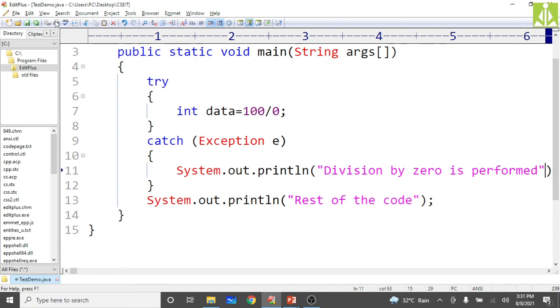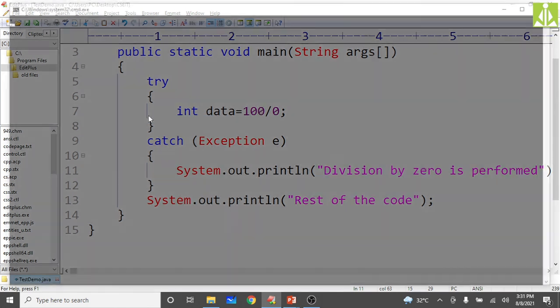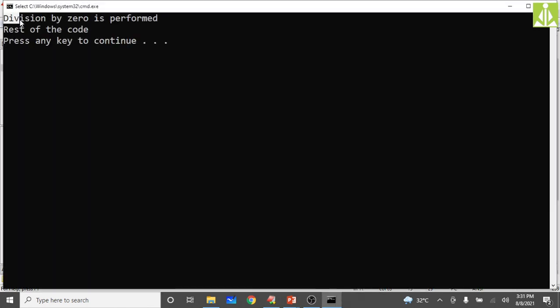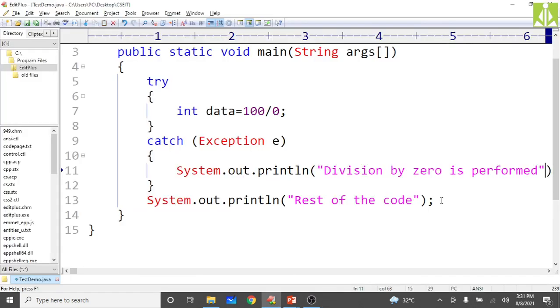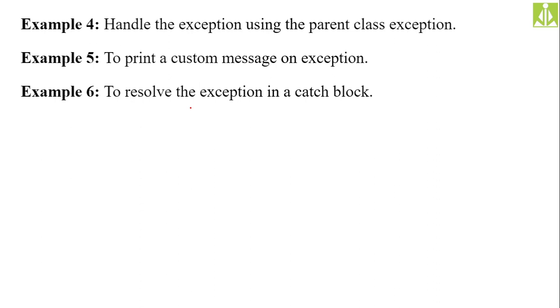Just see this one. I'm saving the program. Go to compile. Compilation is successful. And next, run the program. See here, instead of technical term, now what I got is division by 0 is performed. That is the reason we are not getting the proper output. Then the rest of the code is also executing. So in this way, you can give a custom message. Instead of printing the exception object on the output screen, you can even print the custom message on the output screen, to resolve the exception in a catch block.